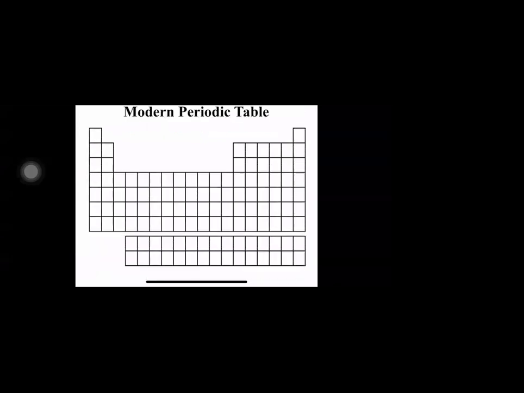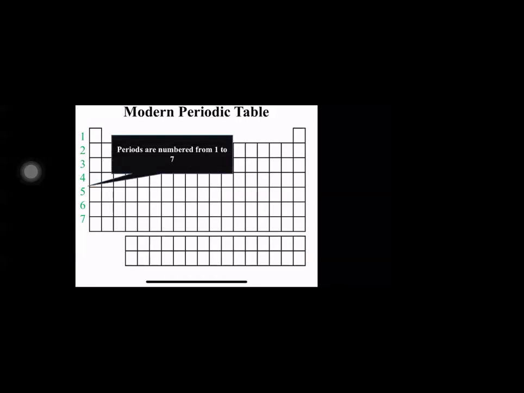So in this modern periodic table, students, we have already been repeatedly discussing what periods are. These are the 7 periods, which are numbered numerically. In earlier times, they used to number with Roman numerals, but now the new periodic table is numbered only with numerals, 1 to 7.